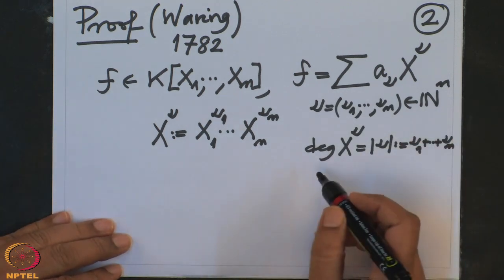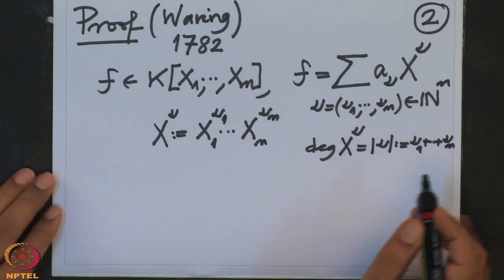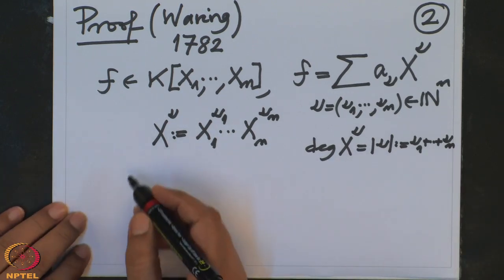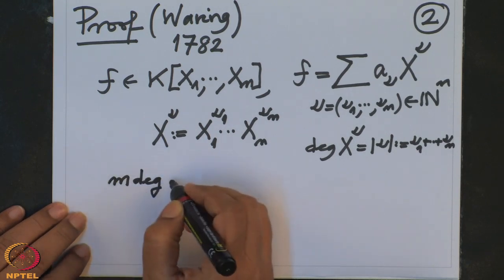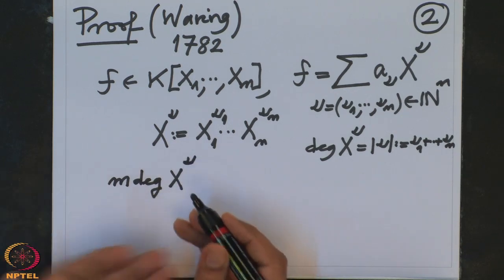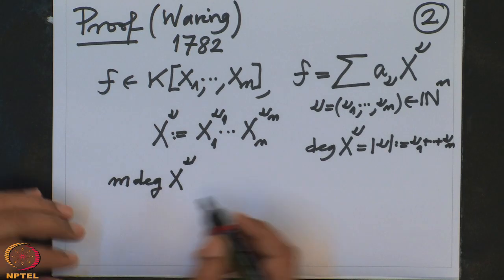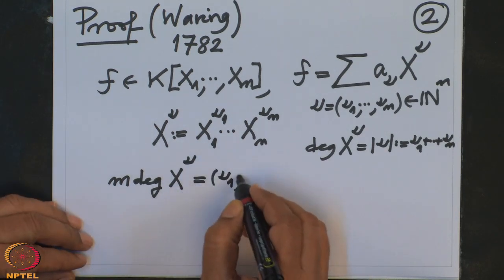But I am not going to consider the usual degree. I am going to consider what is called multi-degree. I will call it MDEG. MDEG of a monomial: there is only one term, so I don't have to define much. That is by definition nu1 to nu_n.